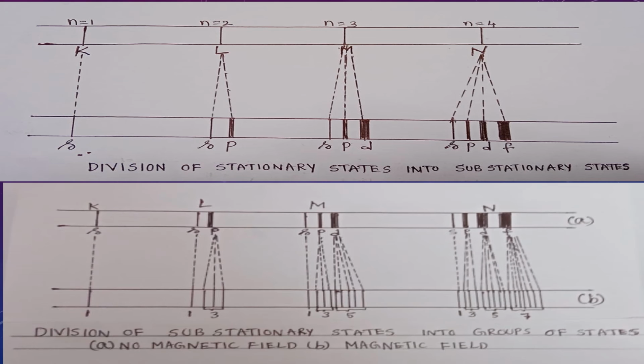B represents the division of substationary states into groups in the presence of a magnetic field. See the second part, that is B part of the diagram. In the presence of a magnetic field, p substationary state is further divided into three groups. d substationary state is divided into 5 groups and f substationary state is divided into 7 groups.